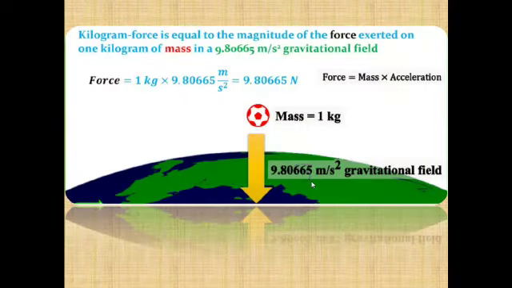Okay, so this is how you can define 1 kilogram force. Suppose the object is moving towards the surface with an acceleration of 9.8 meter per second square. In that case, the unit of force that we will use is known as kilogram force.